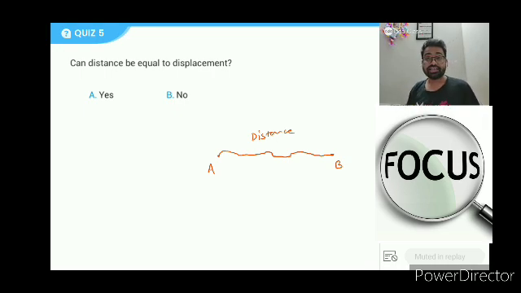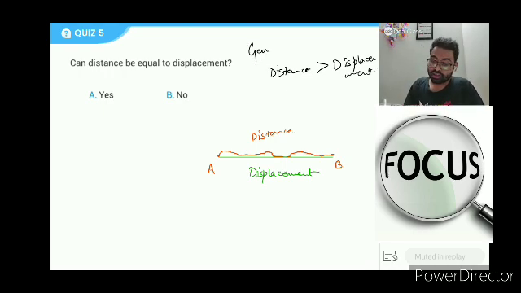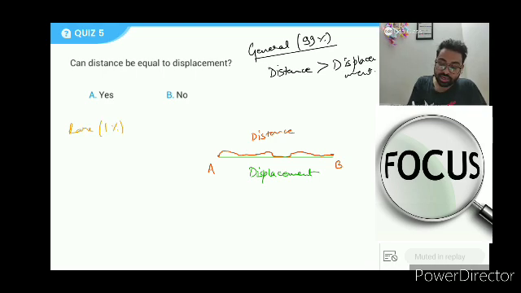In case I did bring a scale to school, I would draw with the scale, and it is an exact straight line. This is the displacement. This is the shortest path between A and B. So generally, distance is greater than displacement. This is the general case. General means 99% of cases. But in rare cases, that is 1% of cases, I wanted to go from A to B.